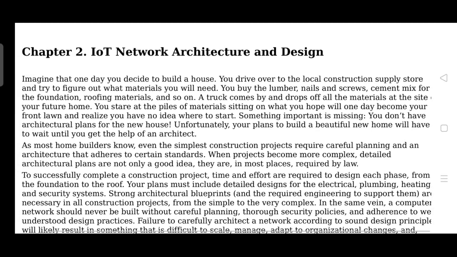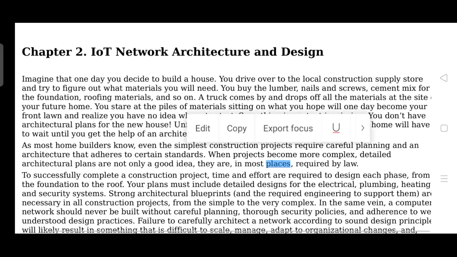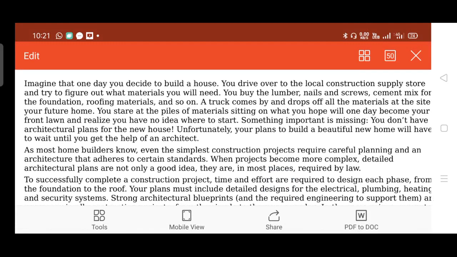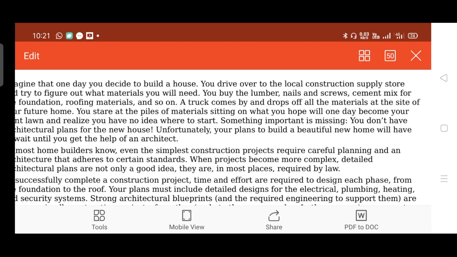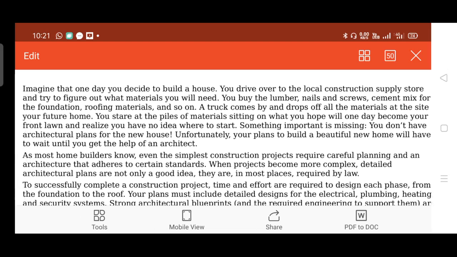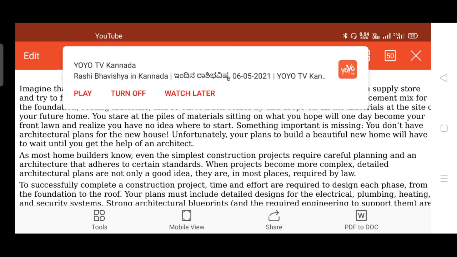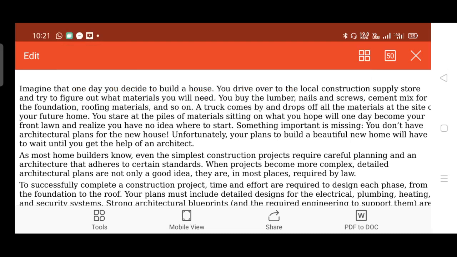The next statement is, you stare at the piles of materials sitting on what you hope will one day become your front lawn and realize you have no idea where to start. Something important is missing, that is, you don't have an architectural plan for the new house. Unfortunately, your plans to build a beautiful new house will have to wait until you get the help of an architect.